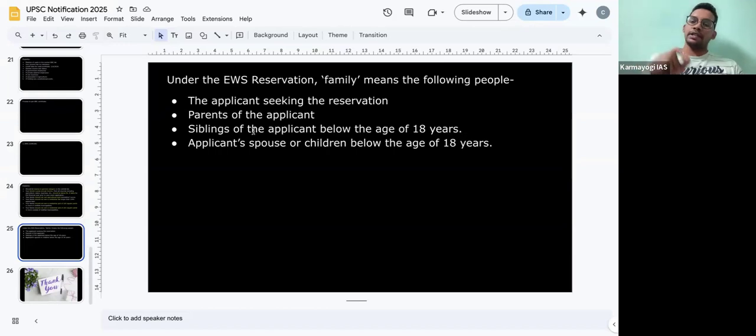So if your sibling is less than 18 and still owns some business or assets, all these things, then it will be part of your family, right? And if you are married, and your wife or husband, or your children below the age of 18 own all these things, then also you are not eligible to get this reservation, right? So this is the criteria.